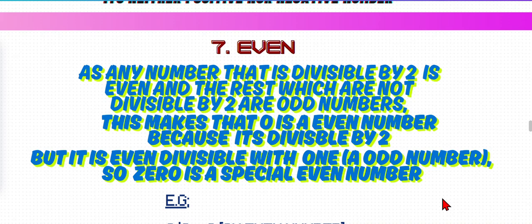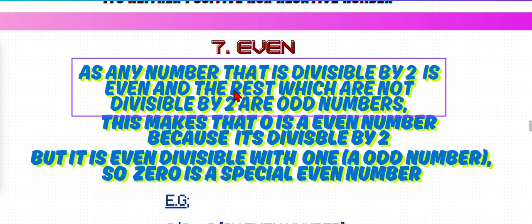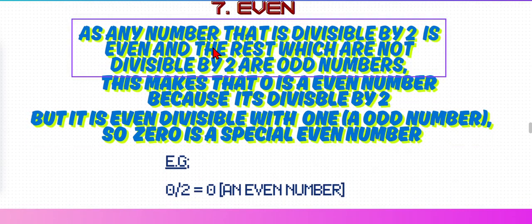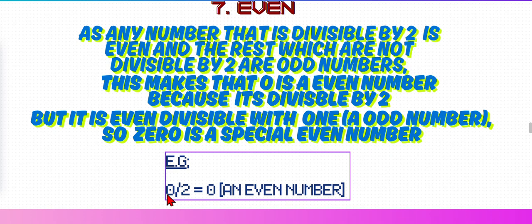The numbers which are not divisible by 2 are odd, but 0 is divisible by 2, so it's an even number. That makes sense. Example, the same thing, 0 divided by 2 is equal to 0. As we know, 0 divided by any number is equal to 0. 0 divided by 2 is equal to 0, which makes 0 an even number, not all even numbers, a special number, right?